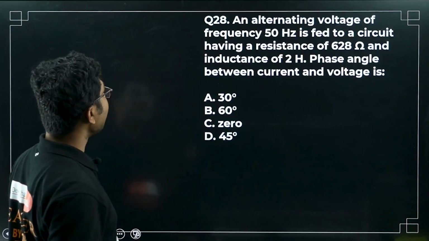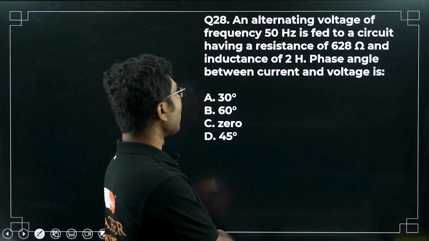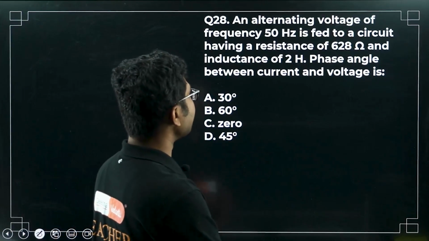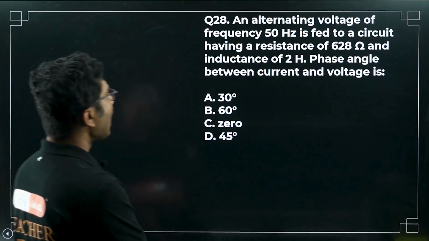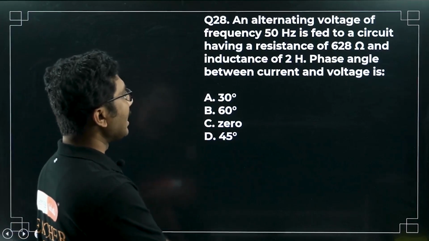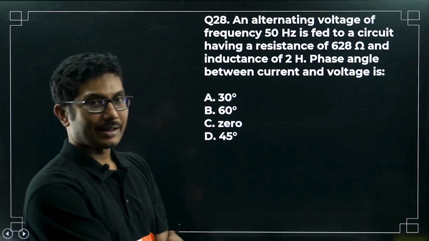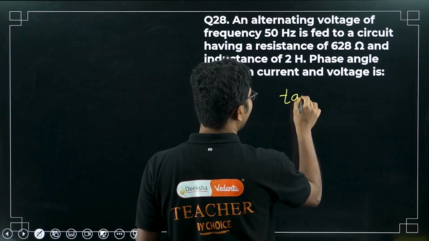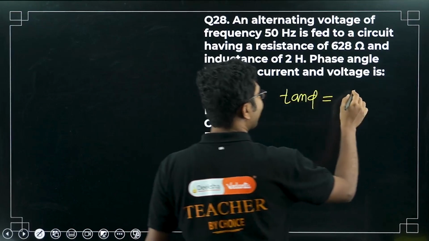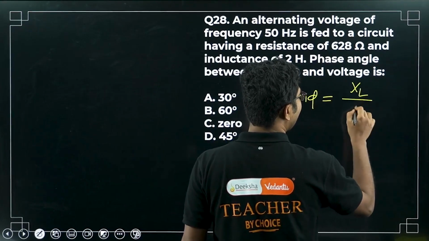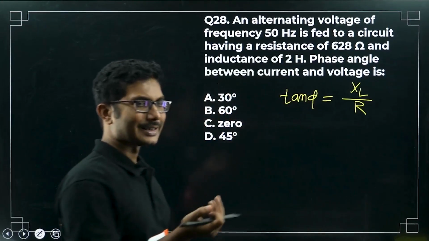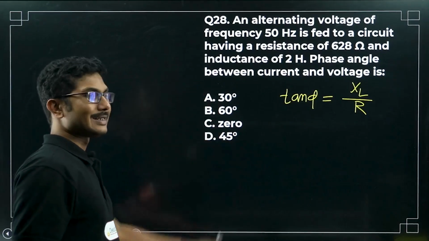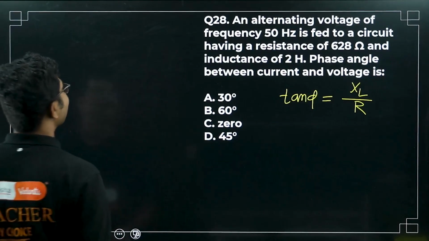Next question, 28. An alternating voltage of frequency 50 Hz is fed into a circuit having resistance of 628 ohm and inductance of 2 Henry. The phase angle between the current and the voltage is? To find the phase angle, we have to calculate tan phi. What is tan phi? Tan phi is XL by R. In general it is XL minus XC, but XC is not there, so we just need to find XL by R. So what is XL in this case?